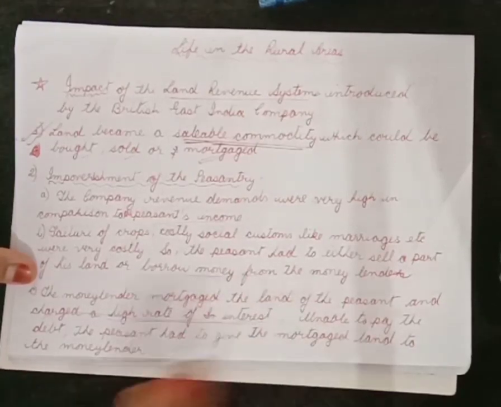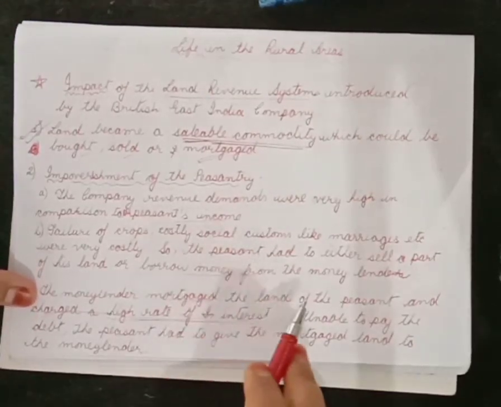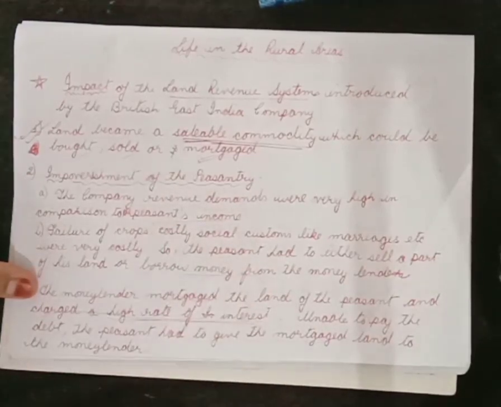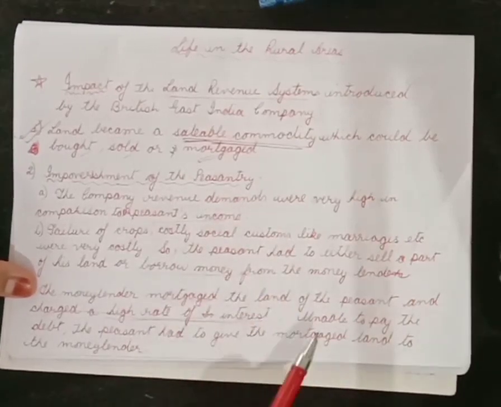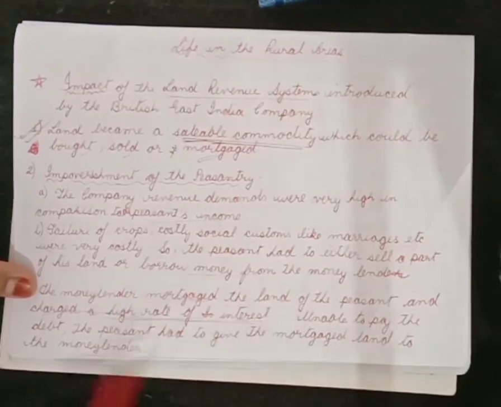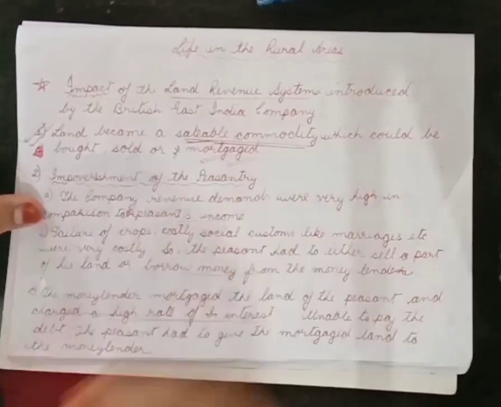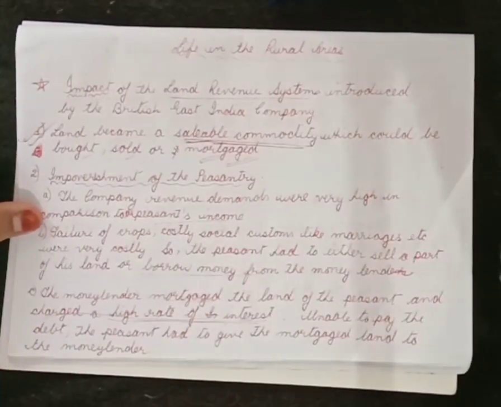After borrowing the money, there is no way for the peasant to pay the interest or pay the money back to the moneylender. Unable to pay the debt, the peasant had to give the mortgaged land to the moneylender. As we had already discussed, the peasant would surrender his land rights to the moneylender, right?